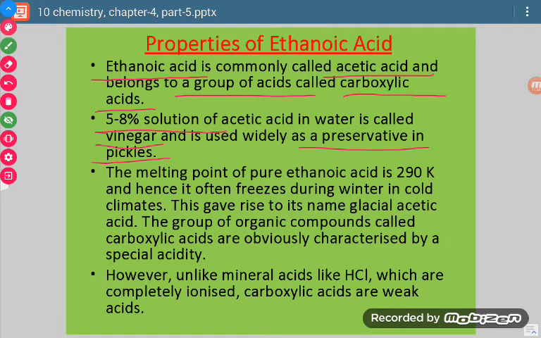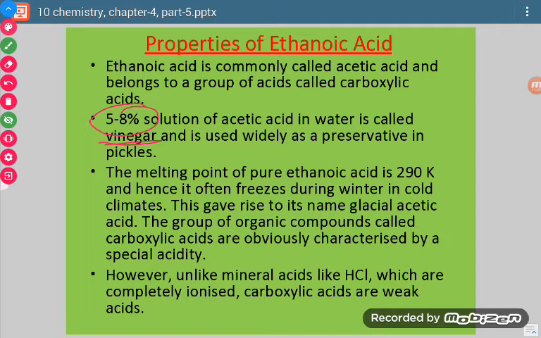So what is vinegar? It is a 5 to 8% solution of acetic acid in water. It means if we take 5 gram of acetic acid and 95 gram of water and mix it, then it becomes vinegar.